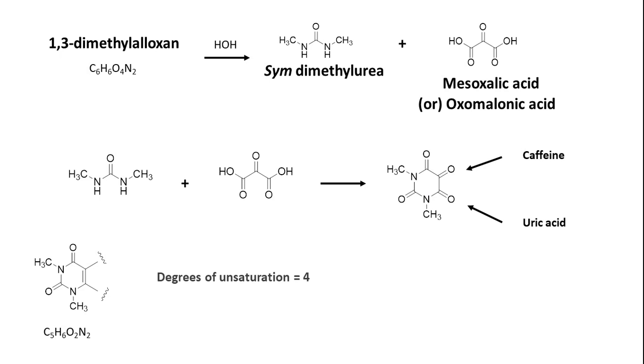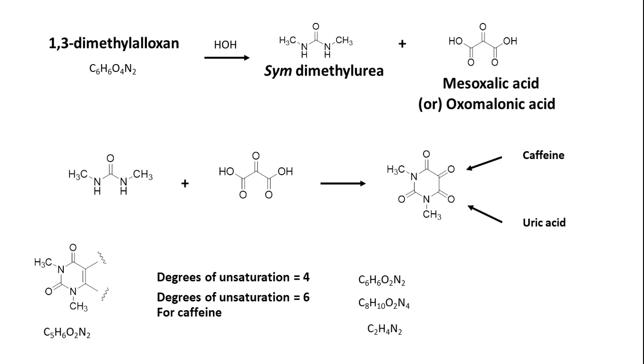And if you see the molecular formulas here, the degrees of unsaturation for this fragment is 4, whereas in case of caffeine, the degrees of unsaturation we have seen as 6. That means 2 more unsaturations are to be accounted for. For this fragment the molecular formula is C6H6O2N2, whereas for caffeine it is C8H10O2N4.